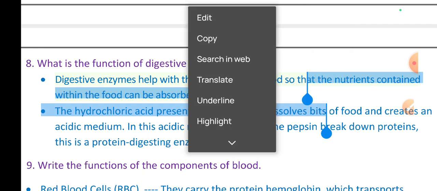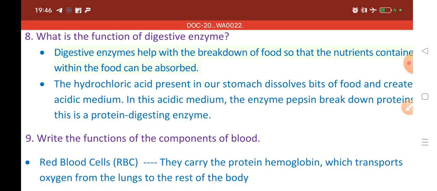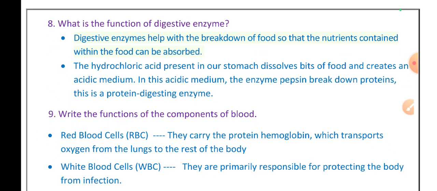What is the function of digestive enzymes? Digestive enzymes help in the breakdown of food so that the nutrients contained within the food can be absorbed. The hydrochloric acid present in our stomach dissolves bits of the food and creates an acidic medium. In this acidic medium, the enzyme pepsin breaks down proteins. Proteins are converted into polypeptides. I already told you, this is the protein digesting enzyme.